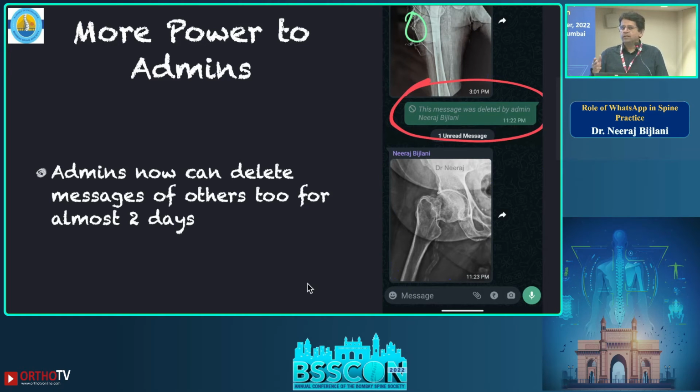But now we have the power as an admin to delete any post sent by any other person for 2 days. The time period is 2 days. So up to 2 days you can delete their posts. So this you can see, this message was deleted by admin Neeraj Bijlani. So this is the new power.